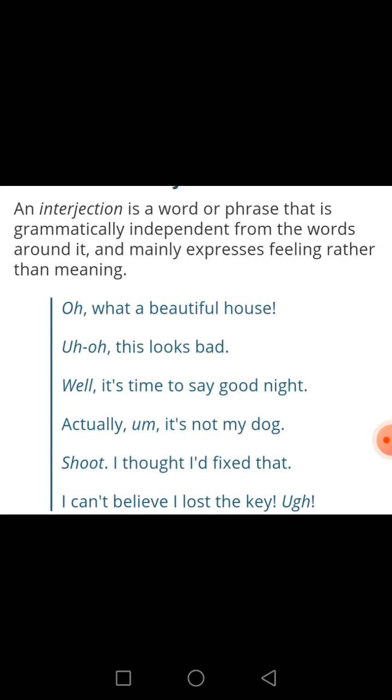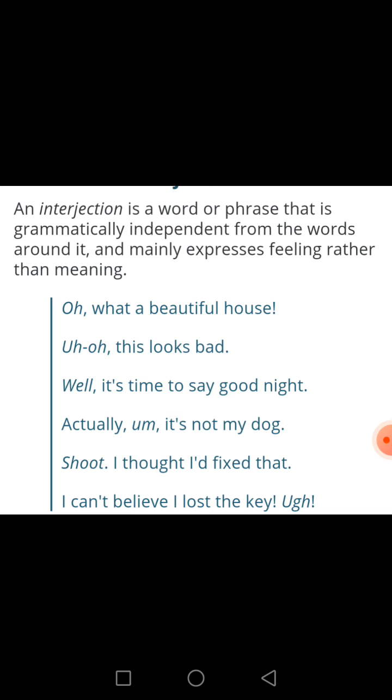For example, oh, what a beautiful house. Oh, this looks bad. Well, it's time to say good night. Actually, it's not my dog. Shoot, I thought I had fixed that. I can't believe I lost the key. Oh.